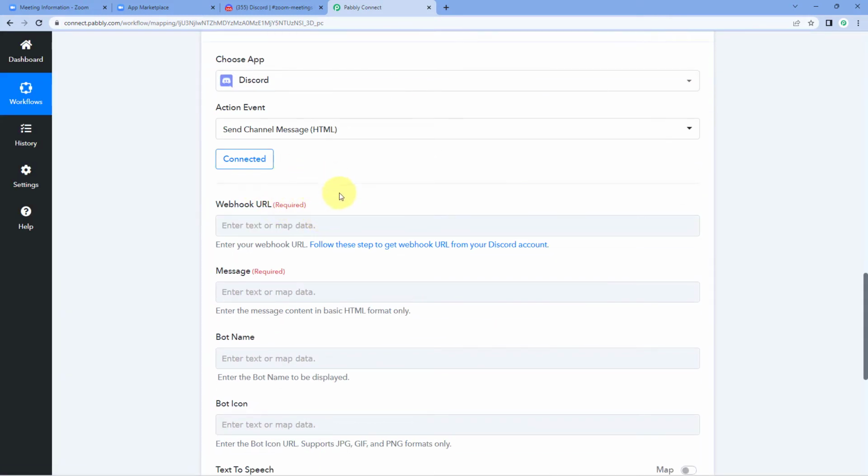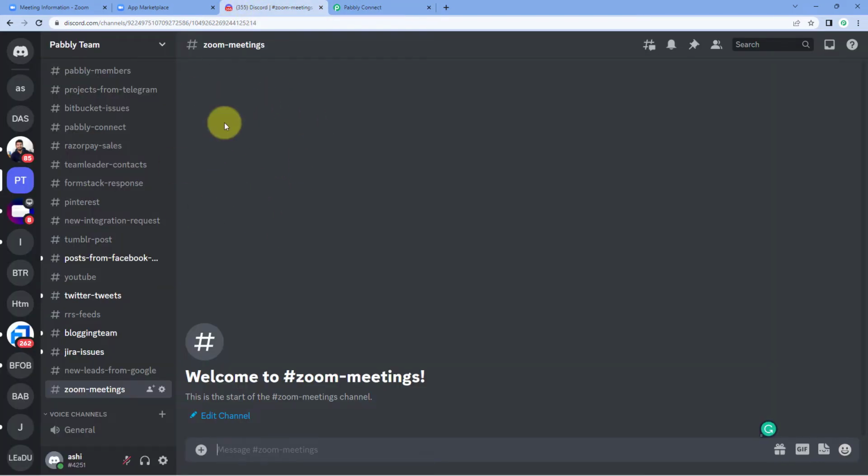Now, the first thing it asks us is the webhook URL. Now, to connect our Discord channel with Pabbly Connect, we have to basically create a webhook URL on our Discord server. So how you can do that and how you can make this connection, let me show you. Just go to your Discord server. As you can see, this is my Discord server named Pabbly Team. And this is my Discord channel named Zoom Meeting. Whenever a new meeting is created in my Zoom account, I want the details of that meeting to be sent on this particular Discord channel.